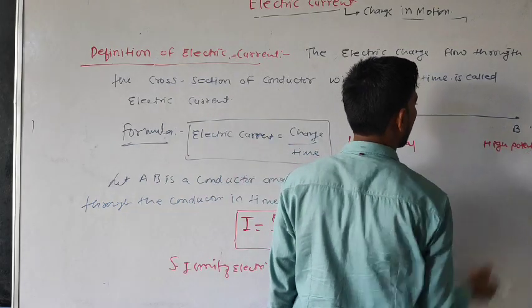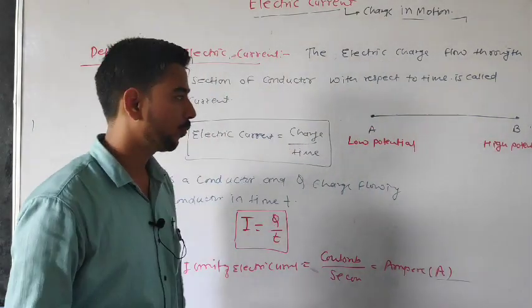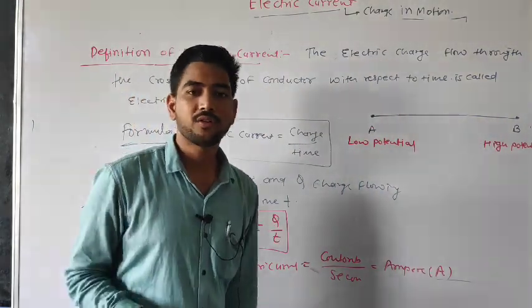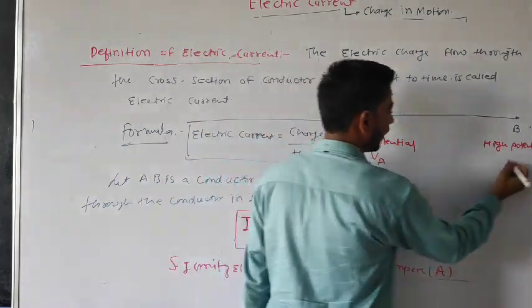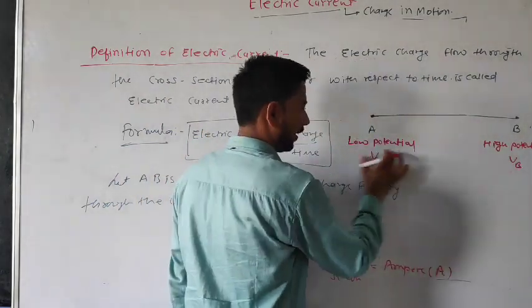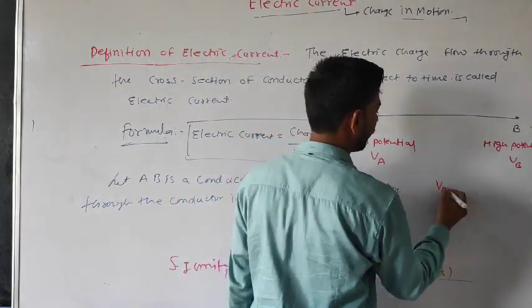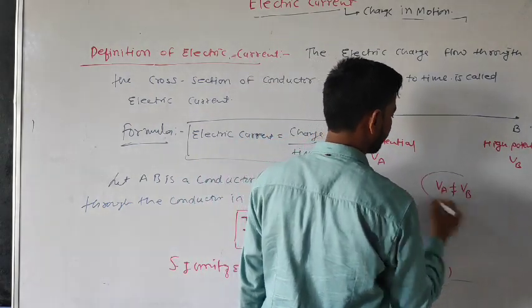We know its potentials are VA and VB. Here low and high means VA is not equal to VB.